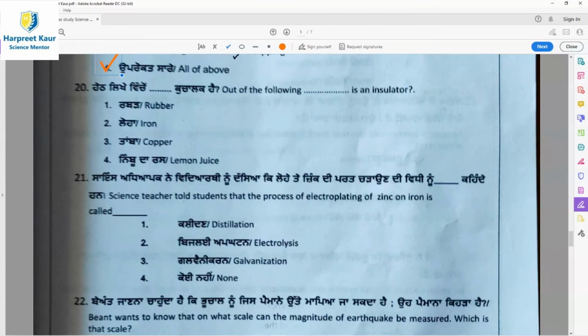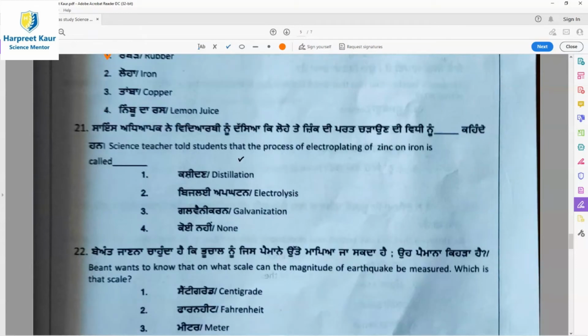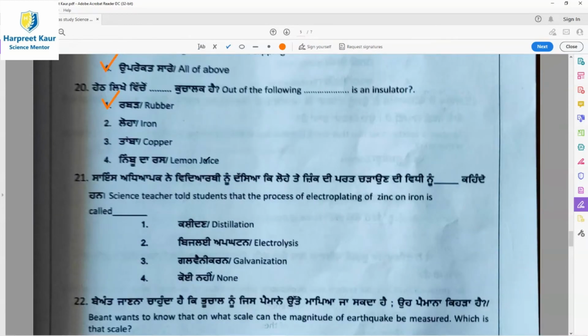Then question 20. Out of the following, dash is an insulator. Option 1, rubber, is the right answer. Rubber is an insulator. It doesn't allow current to pass through it, whereas the other three do. Iron and copper are metals, and lemon juice is also a conductor of electricity, so it also allows the current to pass through it. So here option 1, rubber, is the right answer. It doesn't allow current, so it is an insulator.